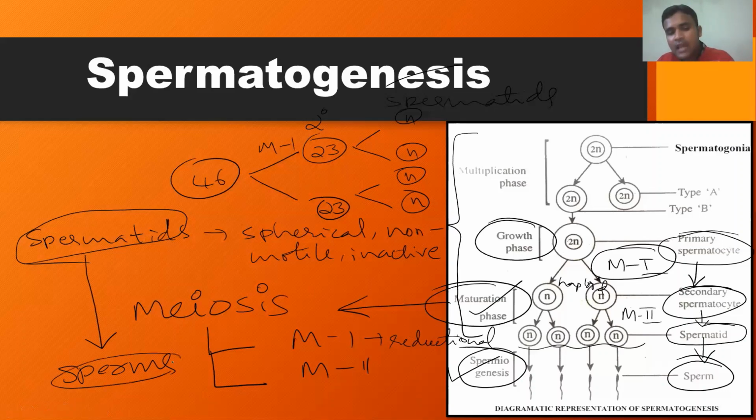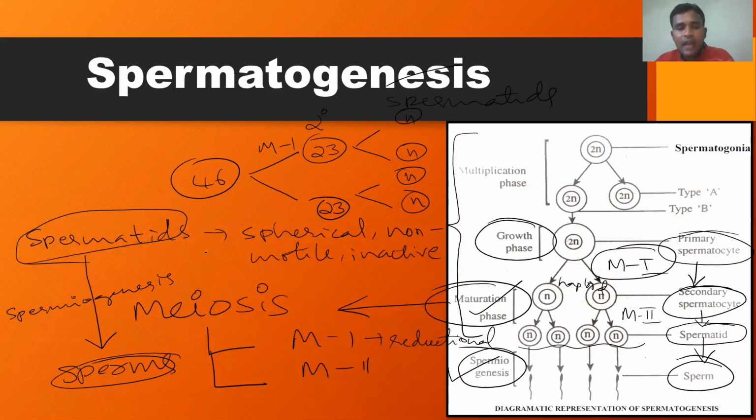Production of sperm means actually the transformation takes place, the conversion takes place. The transformation of spermatids into sperms is called spermiogenesis.